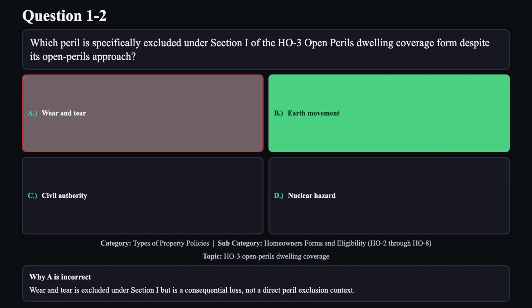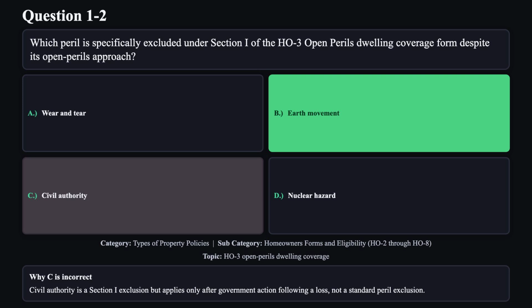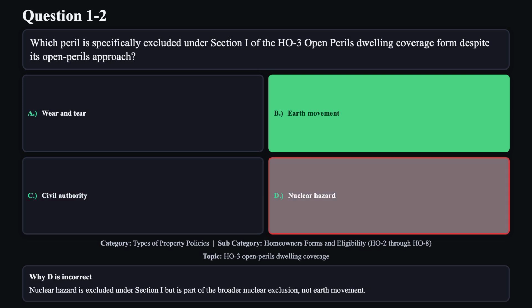Reason A is not correct. Wear and tear is excluded under Section 1 but is a consequential loss, not a direct peril exclusion context. Reason C is not correct. Civil authority is a Section 1 exclusion but applies only after government action following a loss, not a standard peril exclusion. Reason D is not correct. Nuclear hazard is excluded under Section 1 but is part of the broader nuclear exclusion, not earth movement.